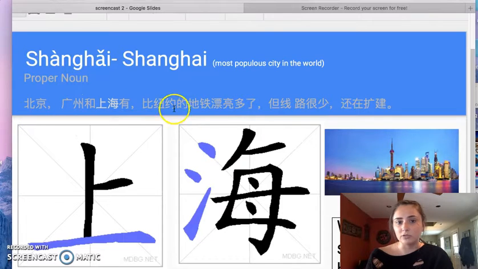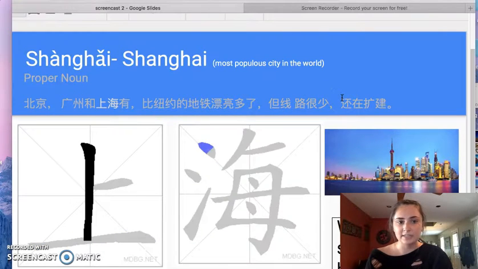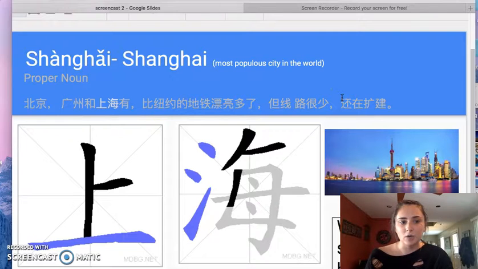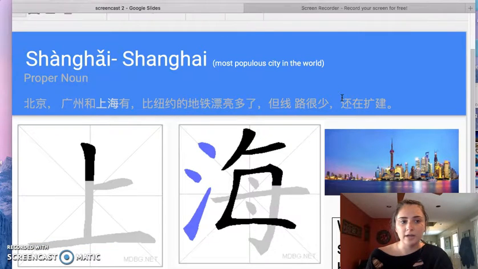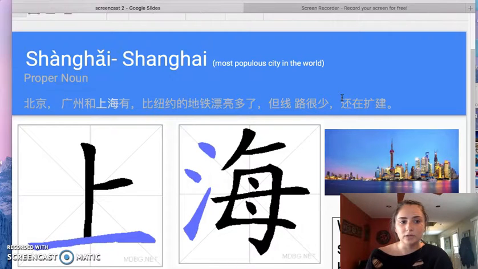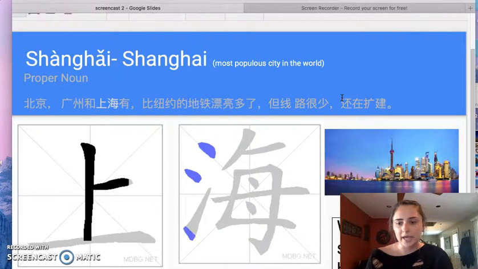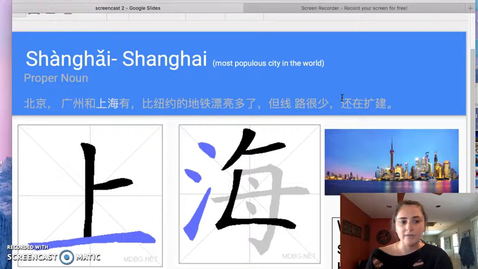And again, it being used in a sentence is the same sentence as the last one, which again means yes, Beijing, Guangzhou, and Shanghai have subway systems that are much more beautiful than the New York subways.